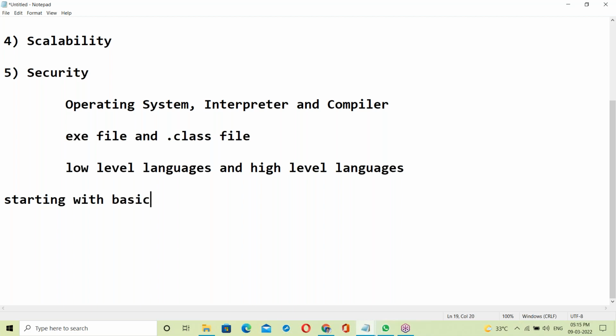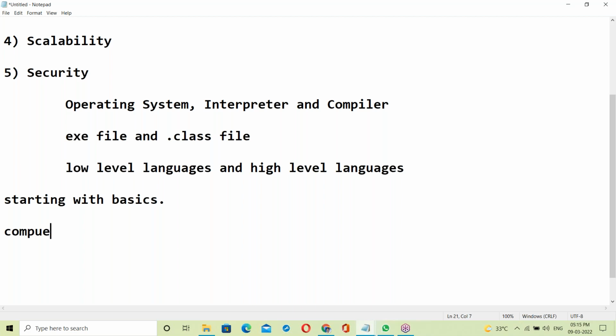Starting with basics here, very much from scratch. Non-IT background people can also understand these basics. Even IT background people, there are some basics that are unknown facts. Even people who have 10 years of experience don't know about these basics. Starting from the very basics.